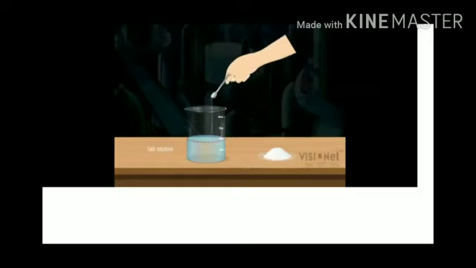Take 50 ml of water in a beaker. Mark the level of water in the beaker. Now add some salt to the beaker and stir it well with the help of a glass rod. Observe the level of water now. Add some more salt and repeat the above procedure.